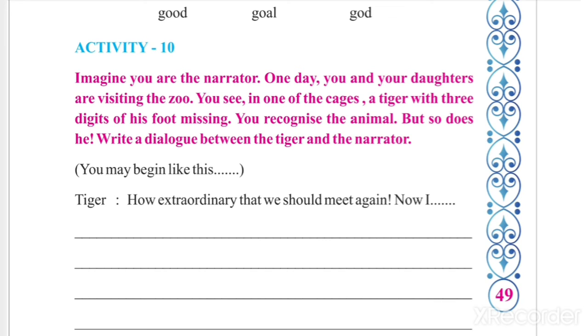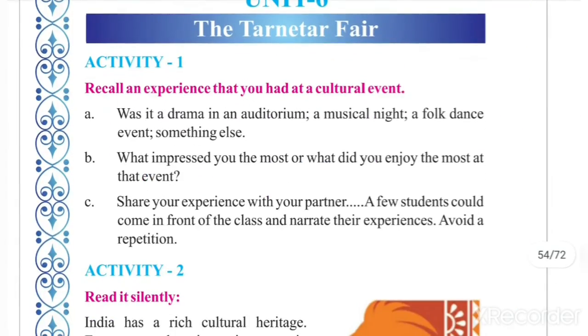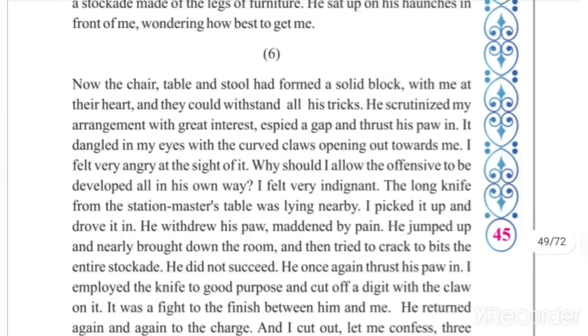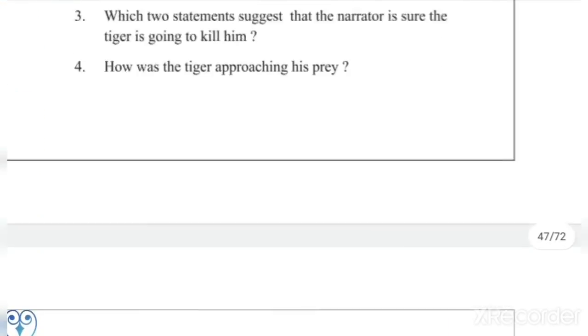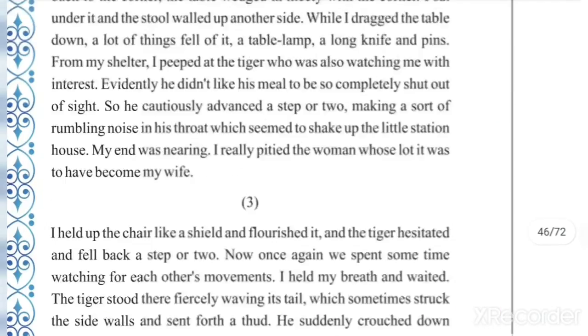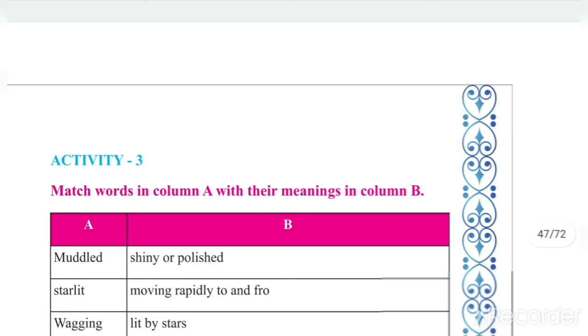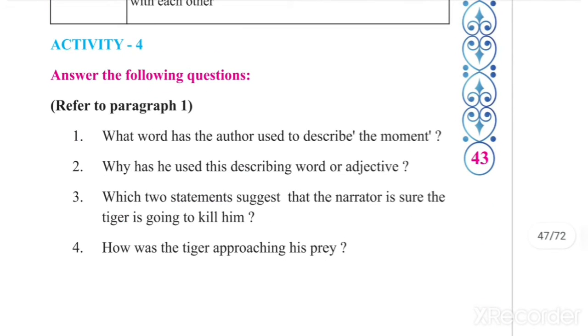Somewhere ages and ages hence. Here it is hyperbole, because ages and ages, no one can live for ages and ages. Ages and ages is used to show a very long time. So hyperbole, and it's repetition also, because the word ages is repeated twice. So that's all for the first poem. I hope you understood it.